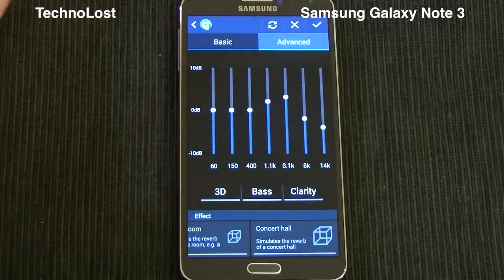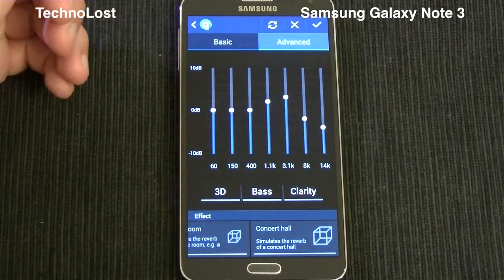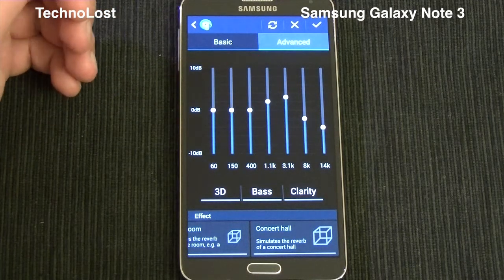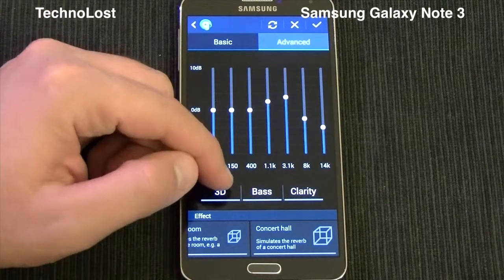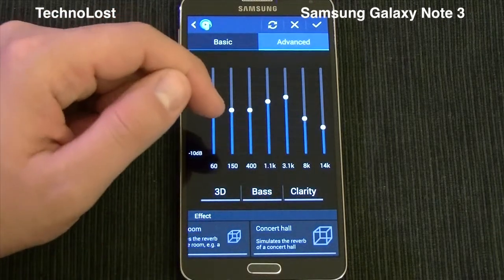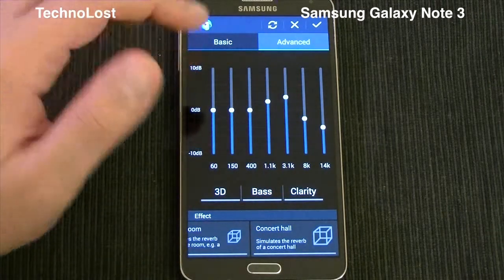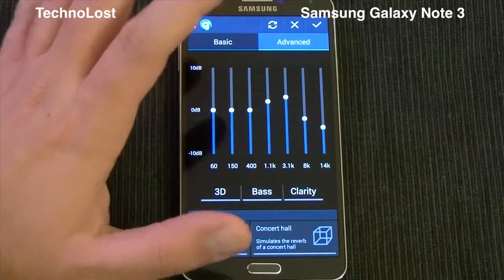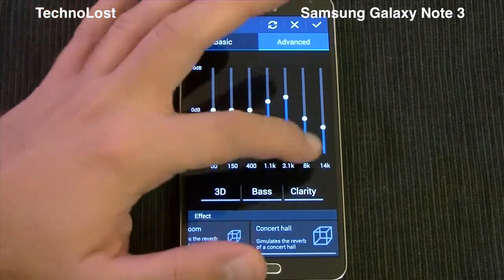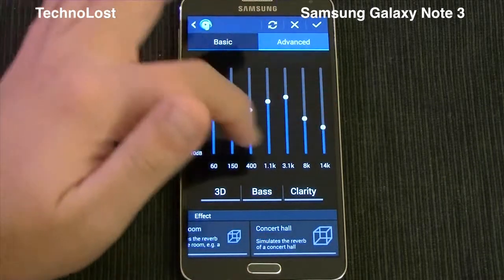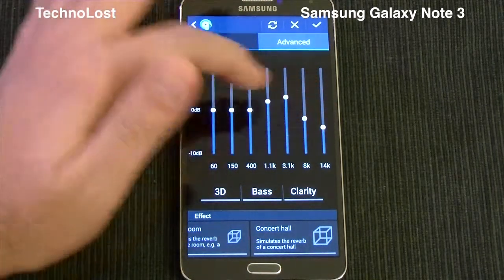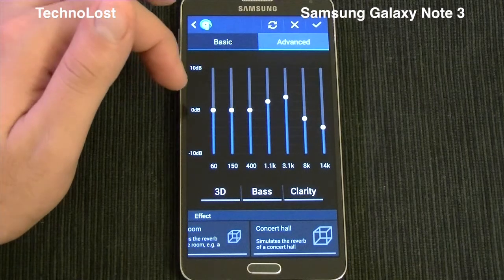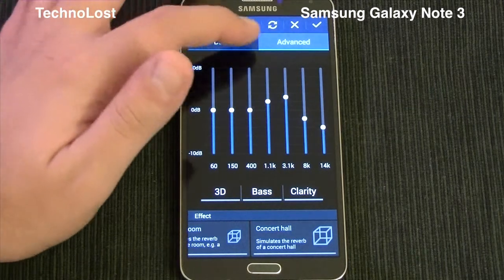But we can even, of course, change the various band frequencies of the equalizer, and even select 3D, bass, clarity. These are presets, which to me are definitely not that good. It's better, in my opinion, to just have Adapt Sound, or at least work on the single bands of the equalizer.